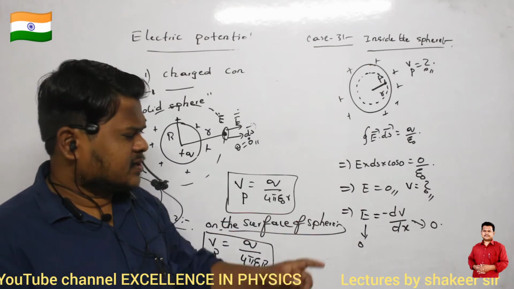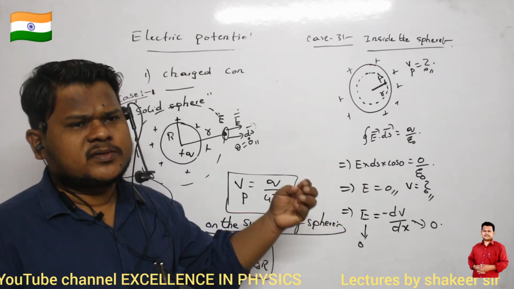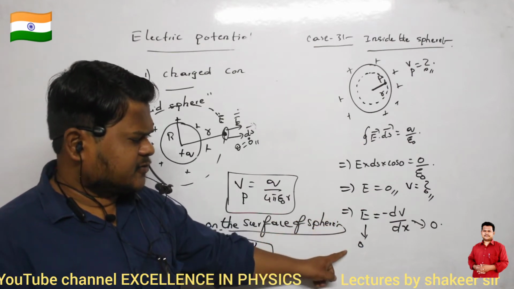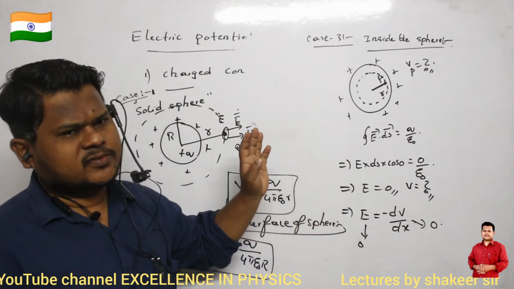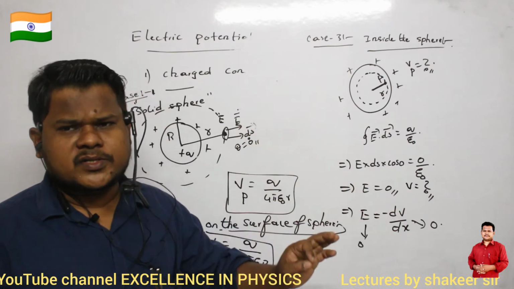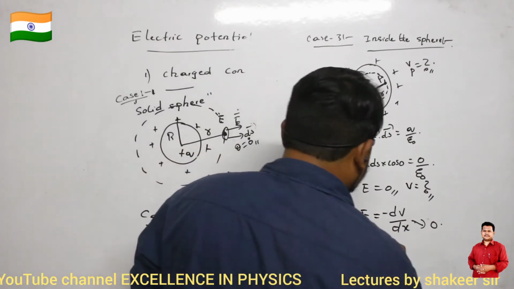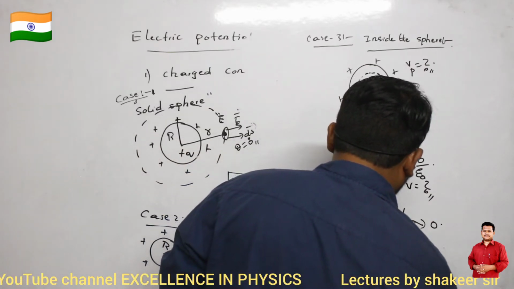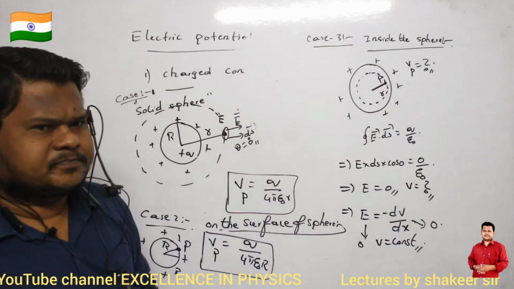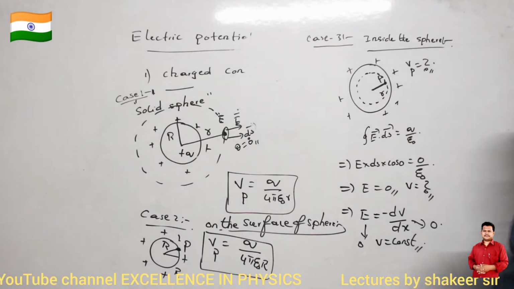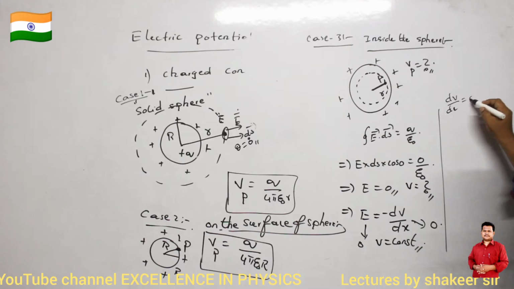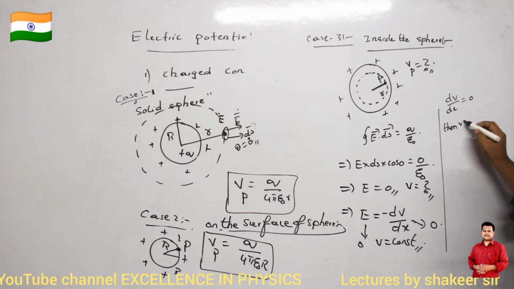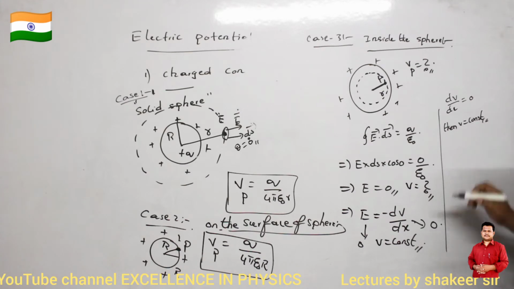Are you able to understand? Differentiation of any constant should be 0 only. So if the electric field is 0, then in that region minus dV by dx is also 0, and therefore V should be a constant. V is not 0 here. V is a constant. If dV by dx should become 0, then V must be a constant because differentiation of any constant is always 0.